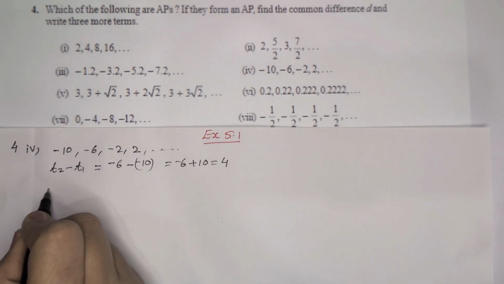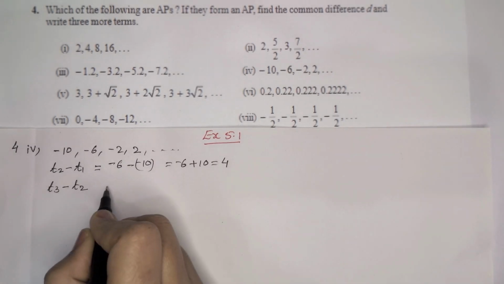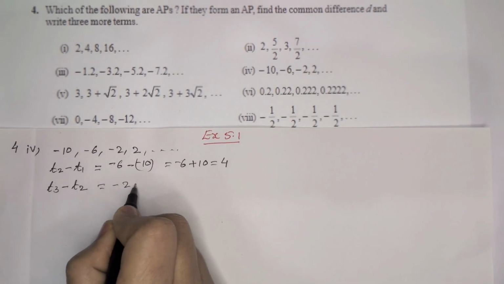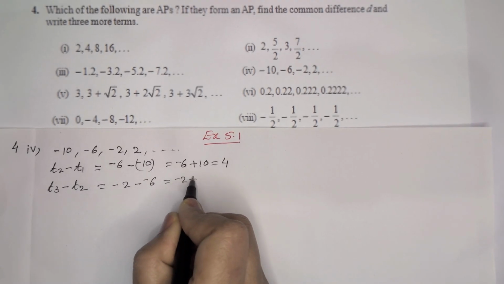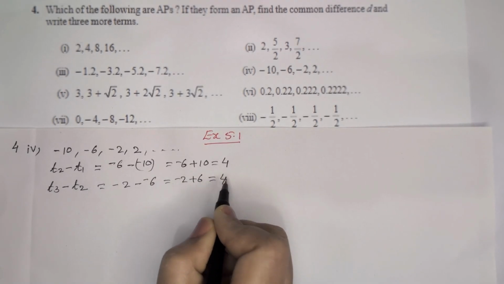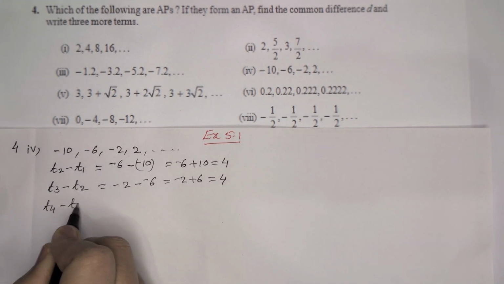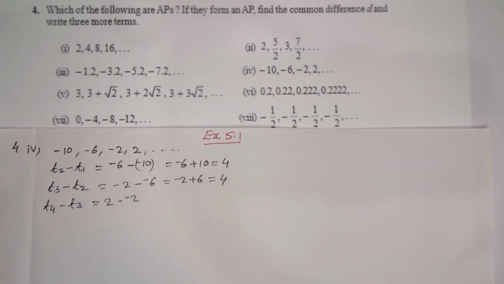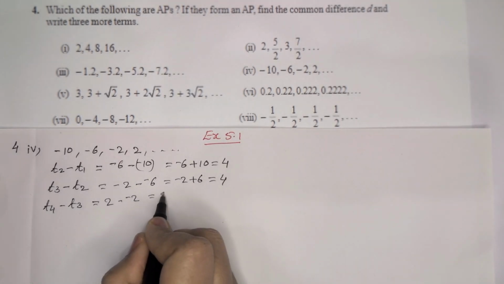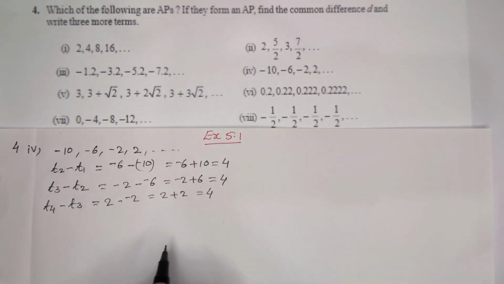Then term 3, T3 minus T2, which is equal to minus 2 minus minus 6. That means minus 2 plus 6 is equal to 4. Then same way T4 minus T3, 2 minus minus 2, which is equal to 2 plus 2 is equal to 4. Everywhere the difference is same.